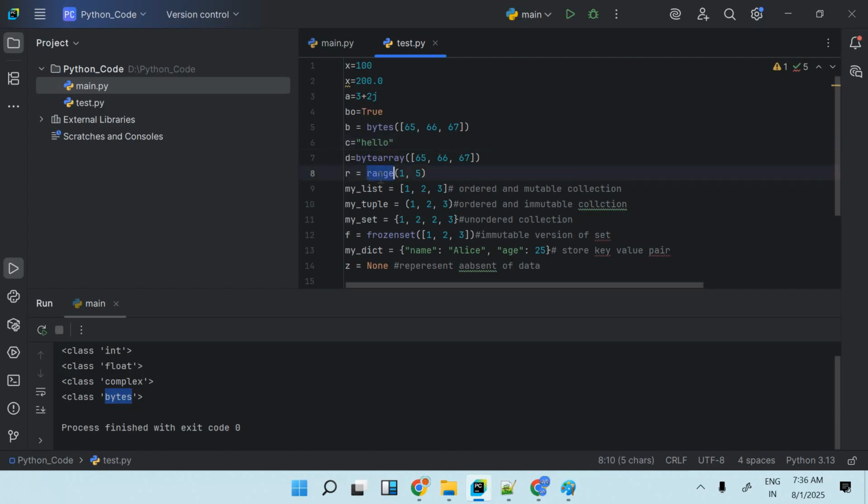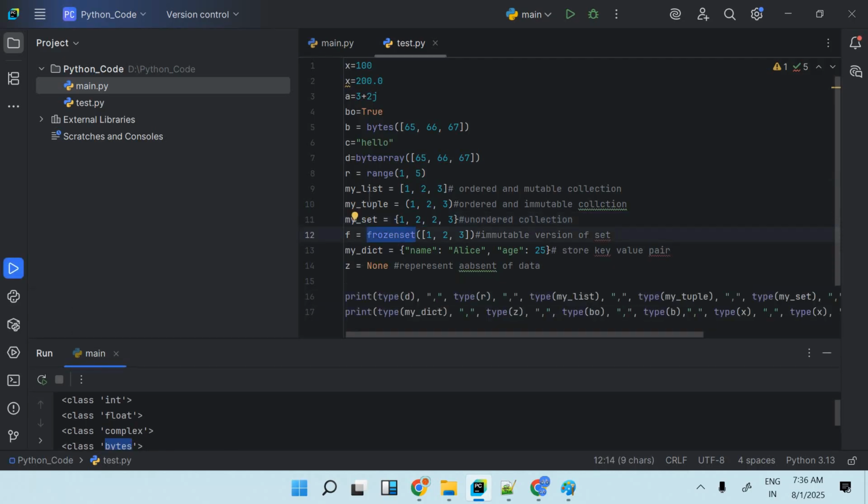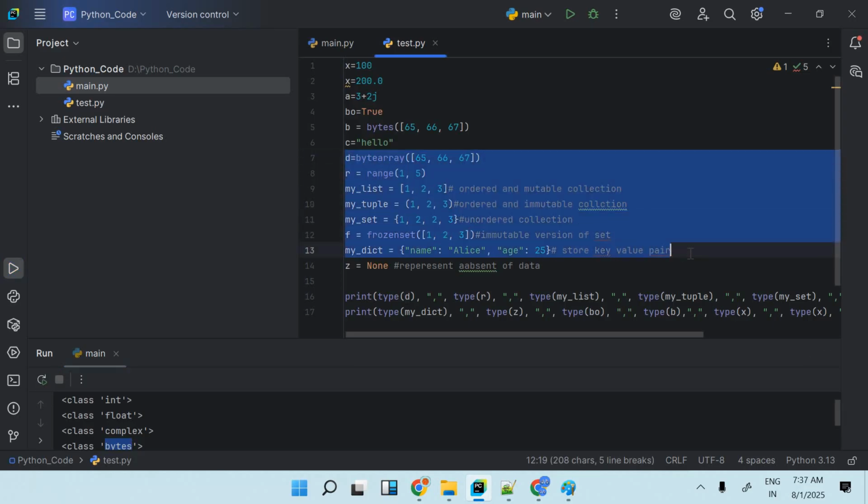So in that way you can understand we have different types. We have range as one data type, we have list as one data type, it is representing a list, a tuple, a set, a frozen set. So we have to understand that we have different types. These come under the advanced data types. If you understand right now, that is fine. If you do not understand, I will cover this one more time when I start the data structures in Python, like how we can work with the data structures and how we can work with the arrays actually.